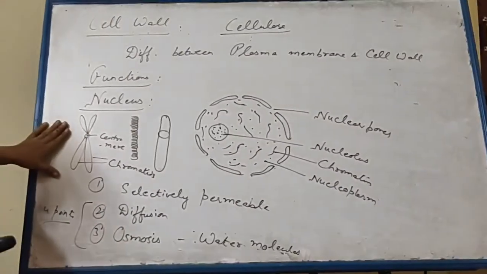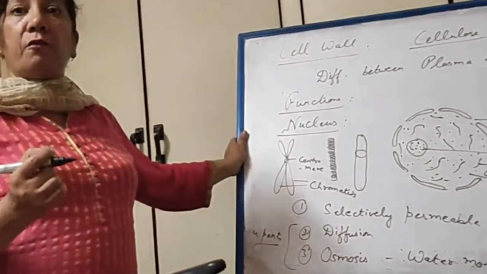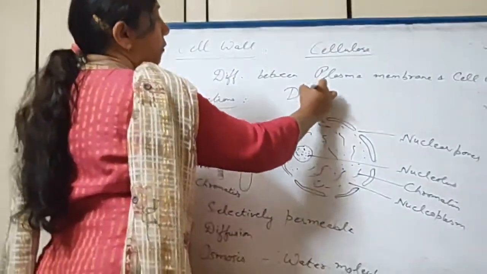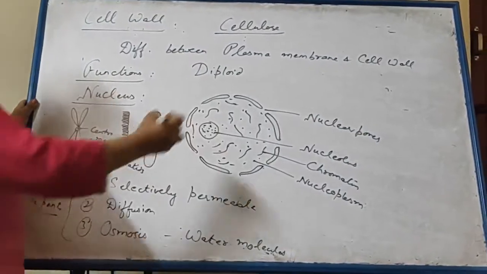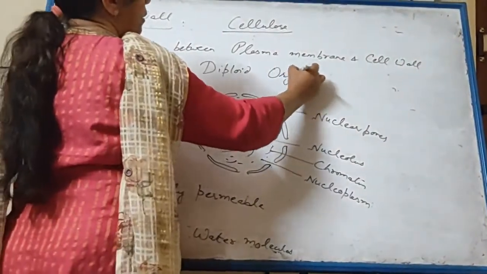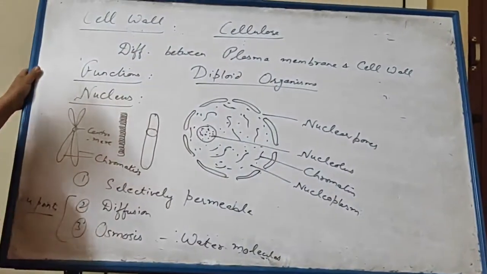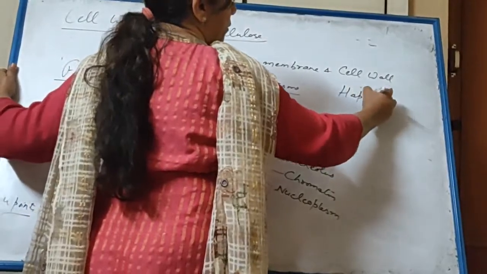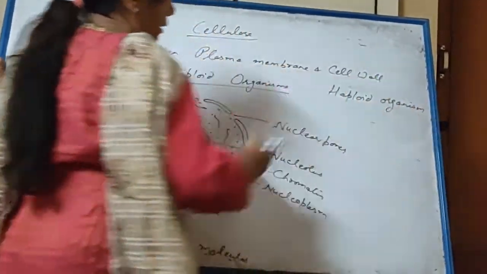Now, as you know, human beings have 46 chromosomes, which are in the form of 23 pairs. So, such organisms which have paired chromosomes are called diploid organisms. And the organisms in which these chromosomes are not in the form of pairs are called haploid organisms, like bacteria.